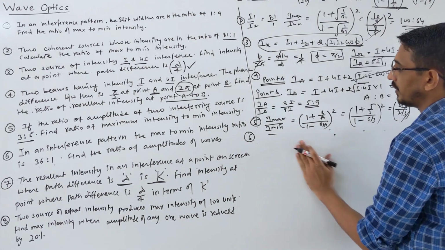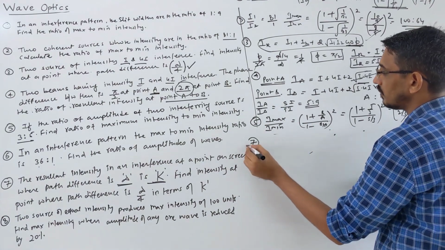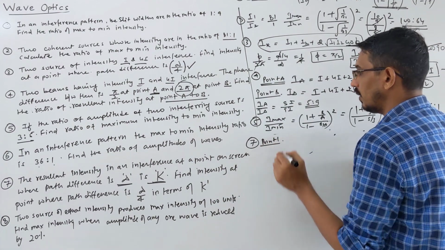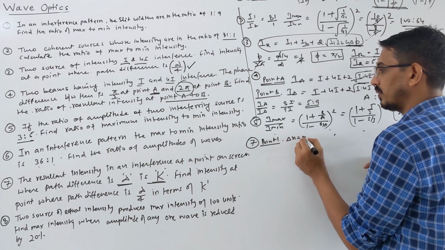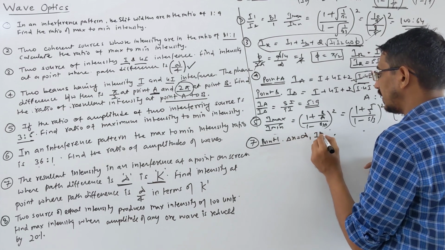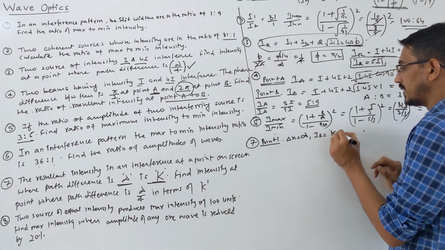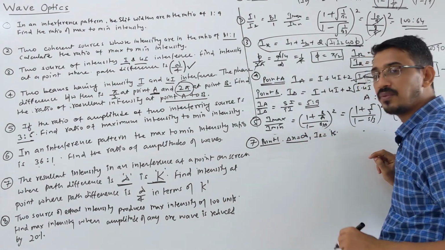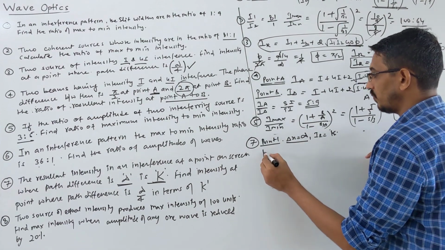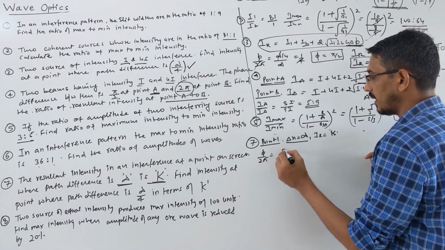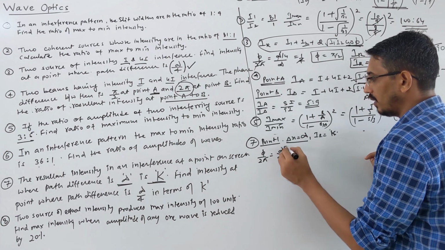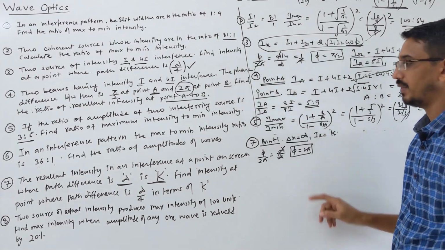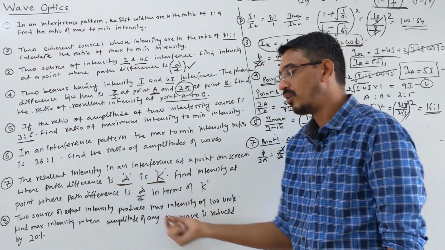Okay, so I am doing it here. Question number 7. Suppose at point 1, the path difference del x is given as lambda, and the resultant intensity is given as K. Let's calculate the phase difference. So phi upon 2 pi is equal to del x by lambda. Del x is given as lambda, so phi is coming 2 pi. This means the phase difference at that point is 2 pi. The path difference is given as lambda, and we have found the phase difference.